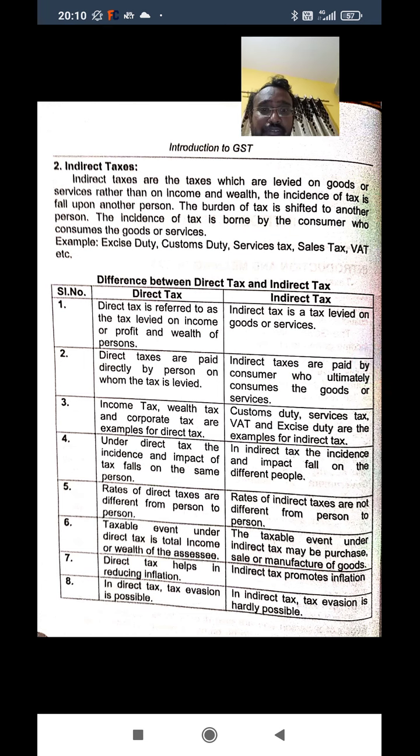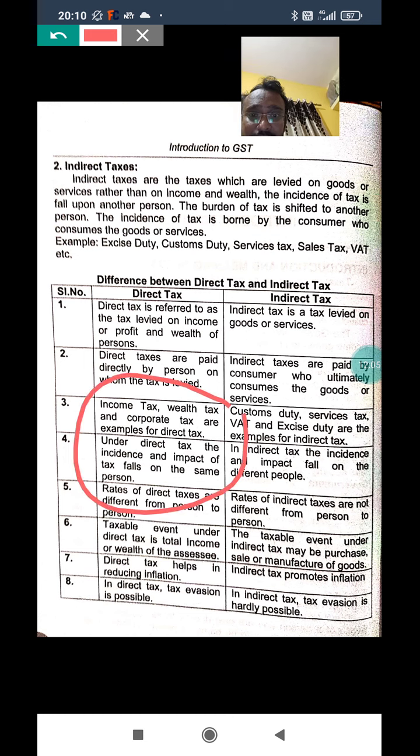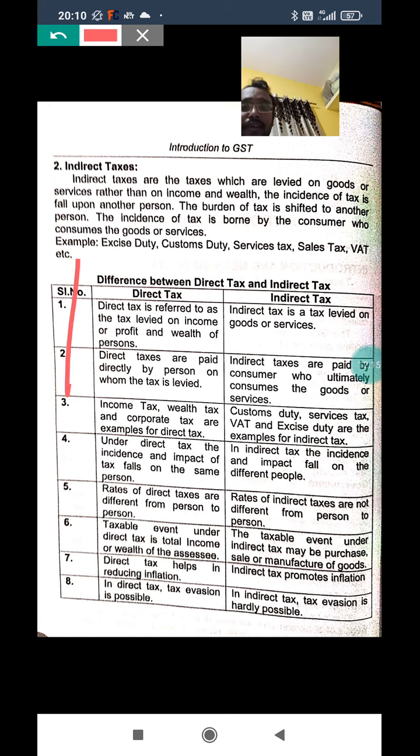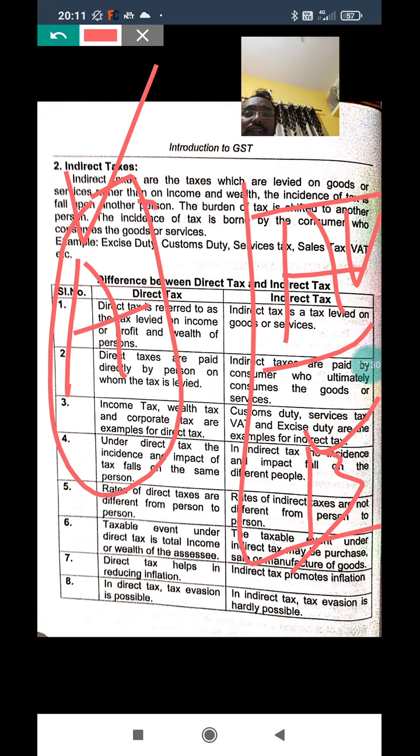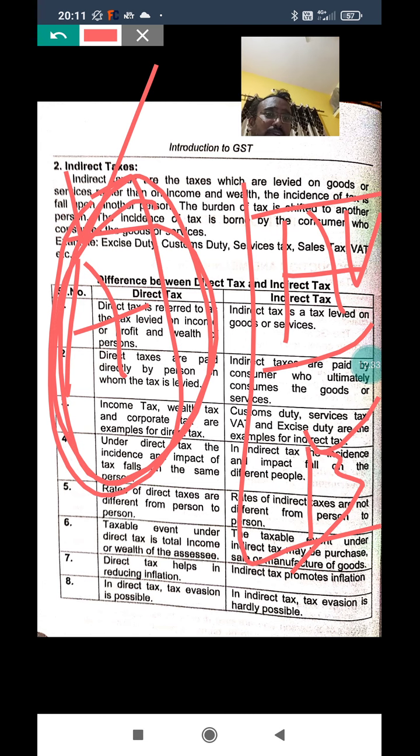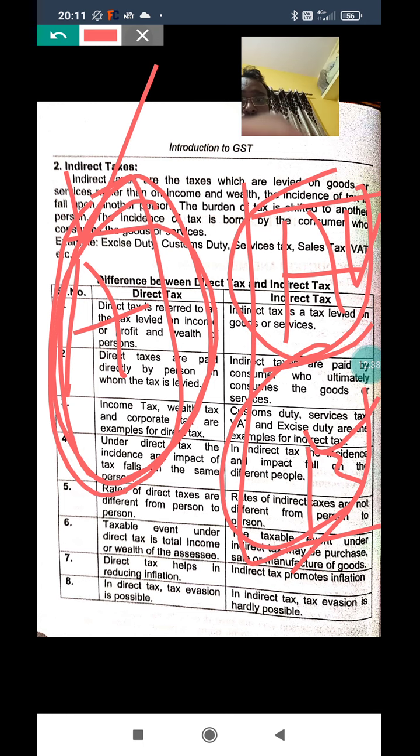Next point in the difference: under direct tax, incident and impact fall on the same person. In case of indirect tax, incident and impact fall on different persons. Take the same example: here A and B. Incident and impact on A is called direct tax. Incident on A and impact on B is called indirect tax. So in direct tax, both effects fall on one person, and in indirect tax, the effects fall on different persons.